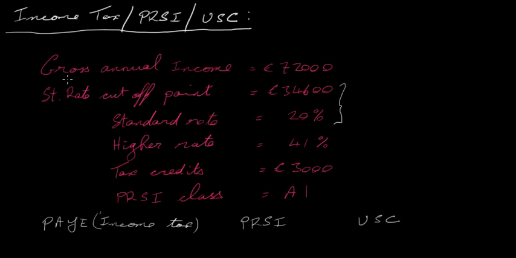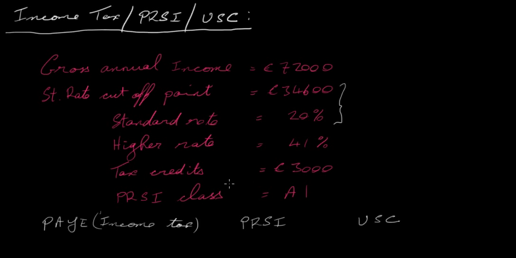This particular person has a gross annual income of 72,000 euros. This is what they earn in 1 year. Now the standard rate cut-off point is 34,600 and the standard rate is 20%. So a person can earn up to 34,600 euros and they will pay 20% tax on anything they earn up to 34,600. This person earns more than that, so they're going to pay 20% of 34,600, and then whatever is left over, whatever brings them up to 72,000, they're going to pay what's called the higher rate, which is 41%. So you've got to get 20% of this and then 41% of whatever is left over.